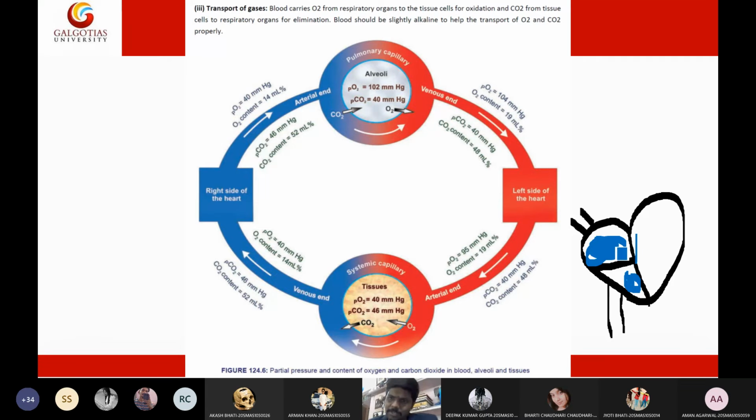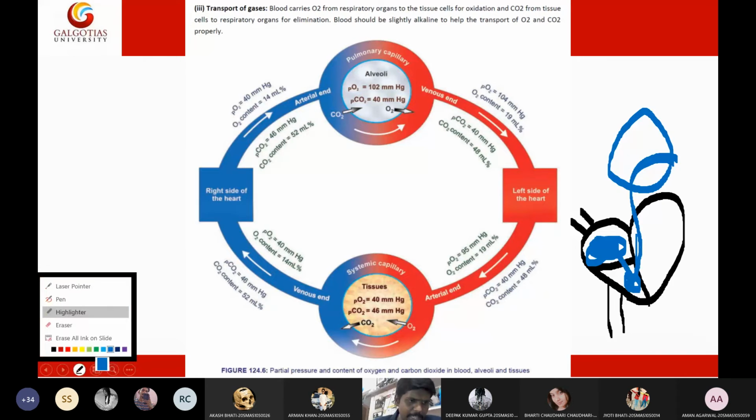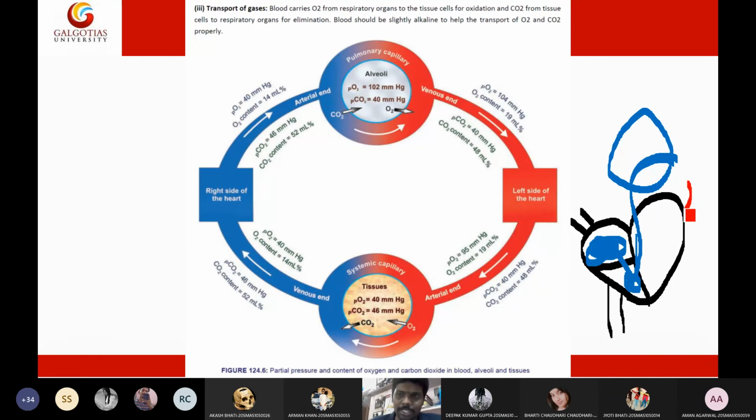This deoxygenated blood will come here, go like this, and go to the lungs. Then in the lungs, deoxygenated blood becomes oxygenated blood, and that oxygenated blood comes to the left side of the heart. And in the left side of the heart, you will see oxygenated blood like this.